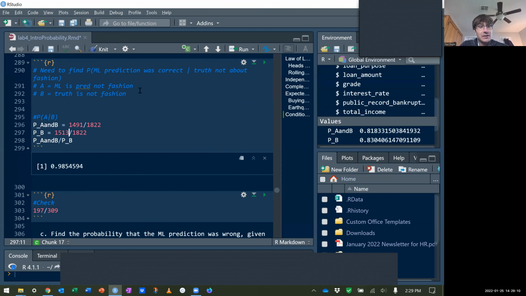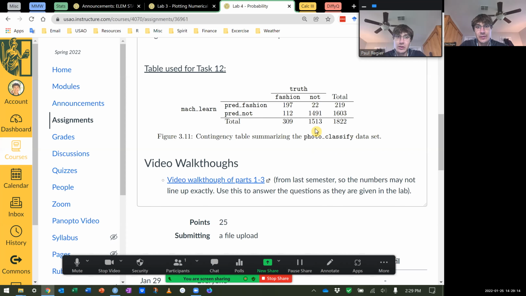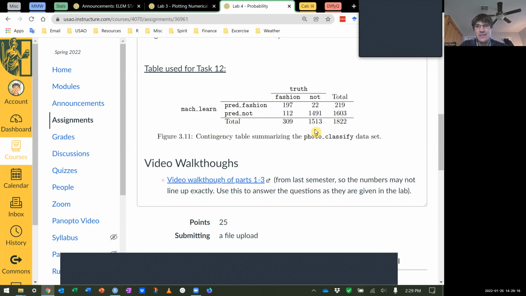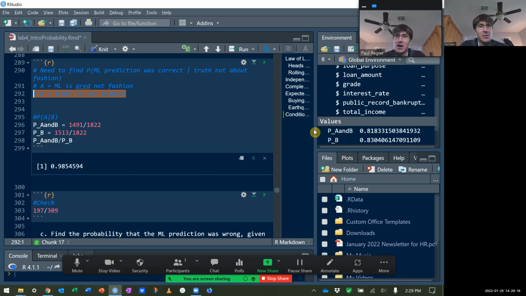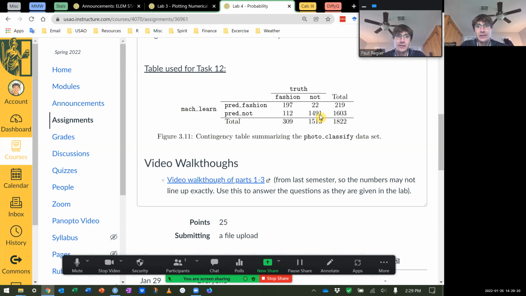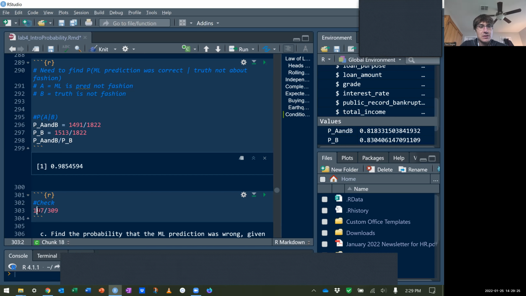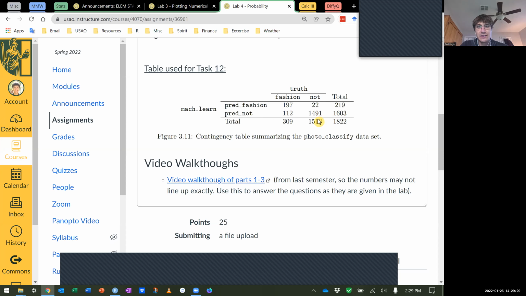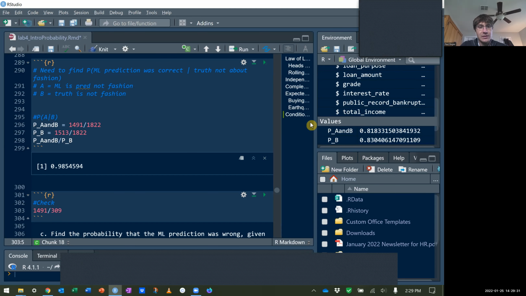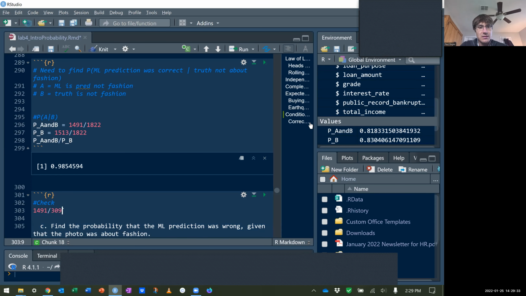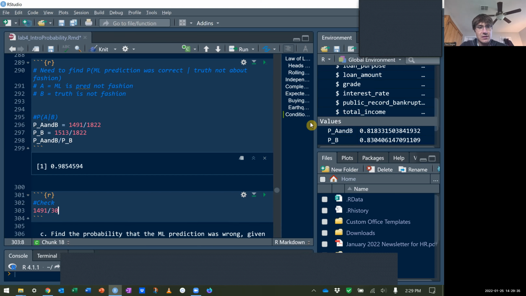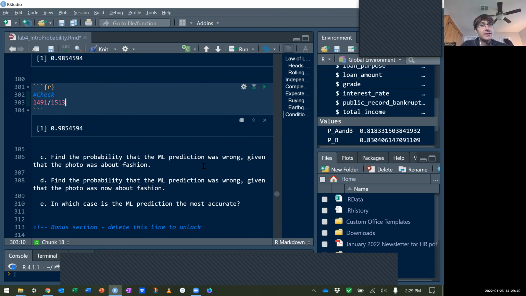Let's do the second one. Given the truth is not fashion, we're looking at this column here, not fashion. Given the truth is not fashion, how many were correct, predicting not fashion? So it'd be 1491 divided by 1513, total not about fashion. There we go. Same answer.